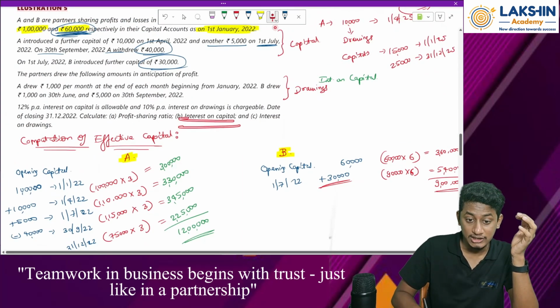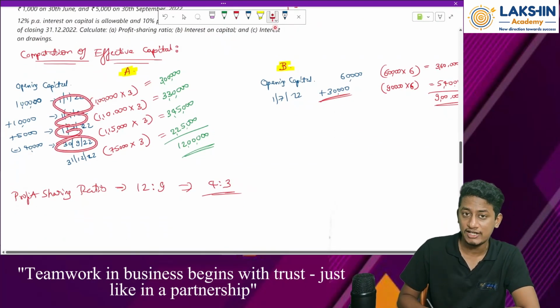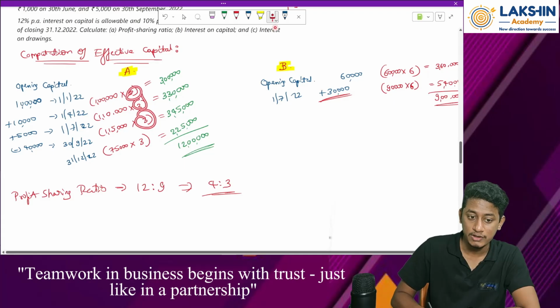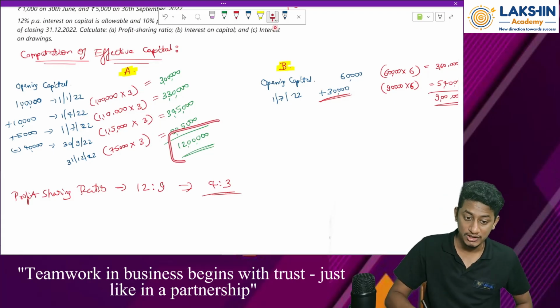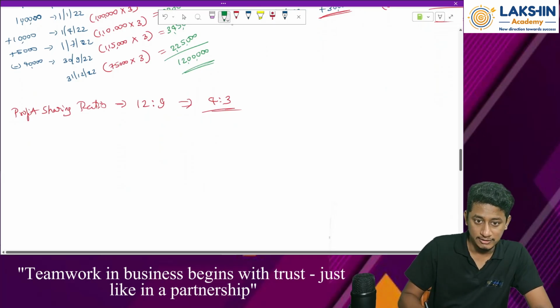Okay. Now, next part. Find the interest on capital. Now, how to find interest on capital? See, sir, for these many periods they have put in capital at different times, right? Different months over here. How to compute it? Since we have computed the effective capital already, we can simply compute it this way. See.